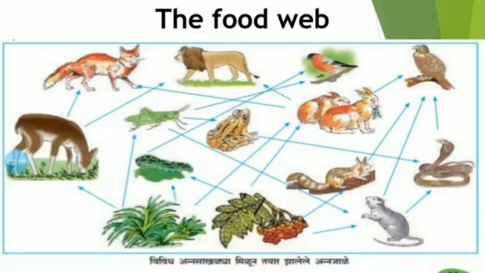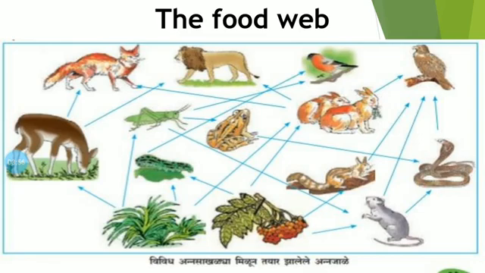So there is a grass, rabbit, after that deer. These are the constituents which are part of the different food chains. That is what we have observed in the picture.